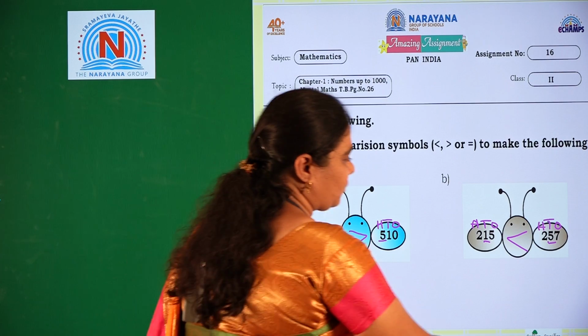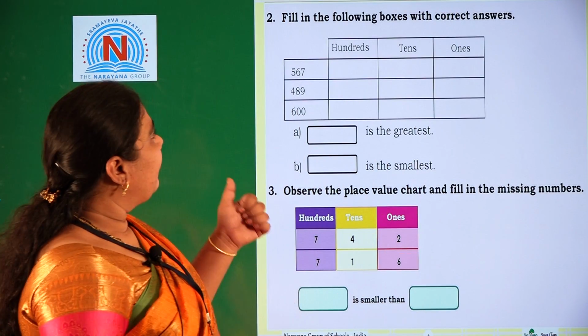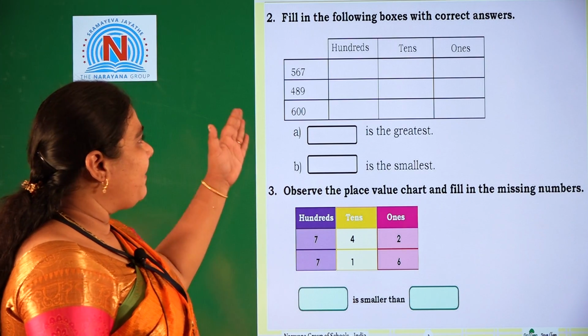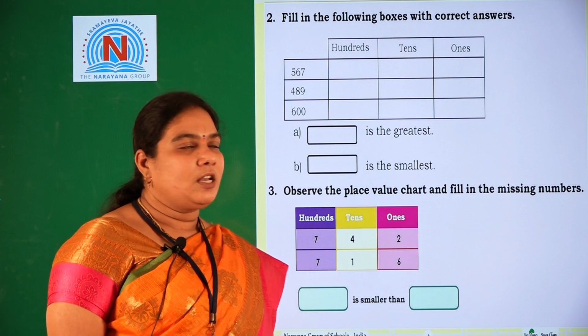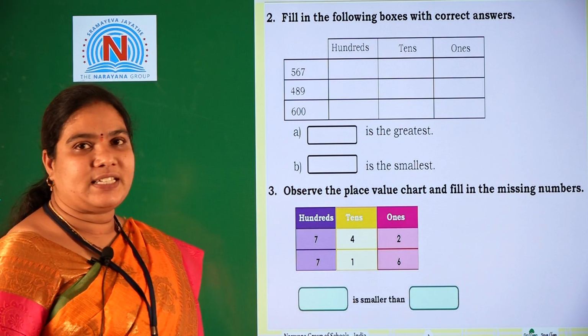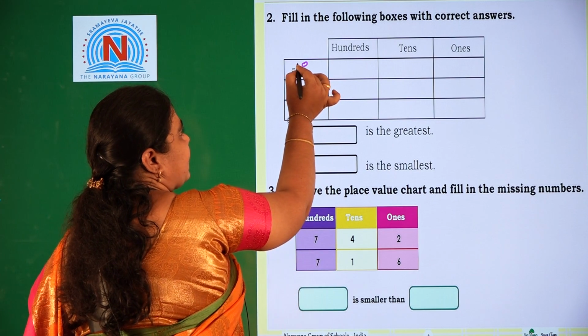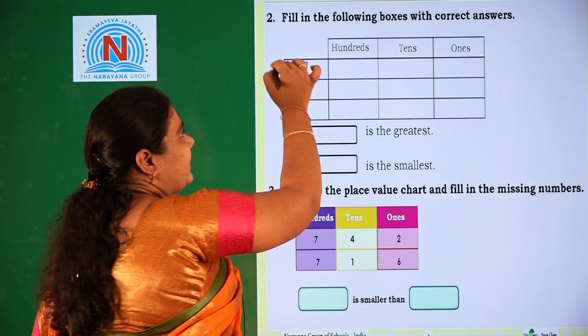Let us go for the next question. Second one. Fill the following boxes with the correct answer. Here some numbers are given and also they gave hundreds, tens and ones. Look at the first one, 567. First we should write the places. 7 is in ones place, 6 is in tens place and 5 is in hundreds place.